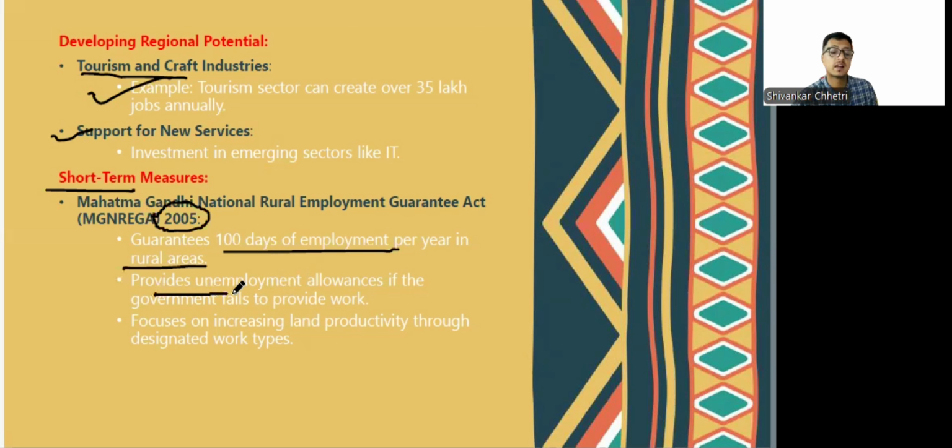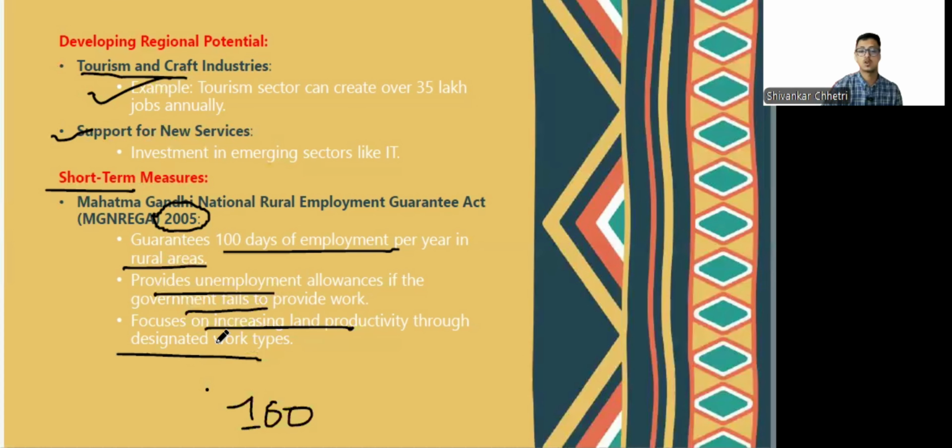It provides unemployment allowances if the government fails to provide work. It focuses on increasing land productivity through designated work types. So they would pull in the rural workers who are unemployed and make them do some work, paying them, obviously. So 100 days of guaranteed labor is done, which would also increase the productivity in those areas and create employment, right? So the Mahatma Gandhi National Rural Employment Guarantee Act is one of the short-term measures that has been taken to increase employment.